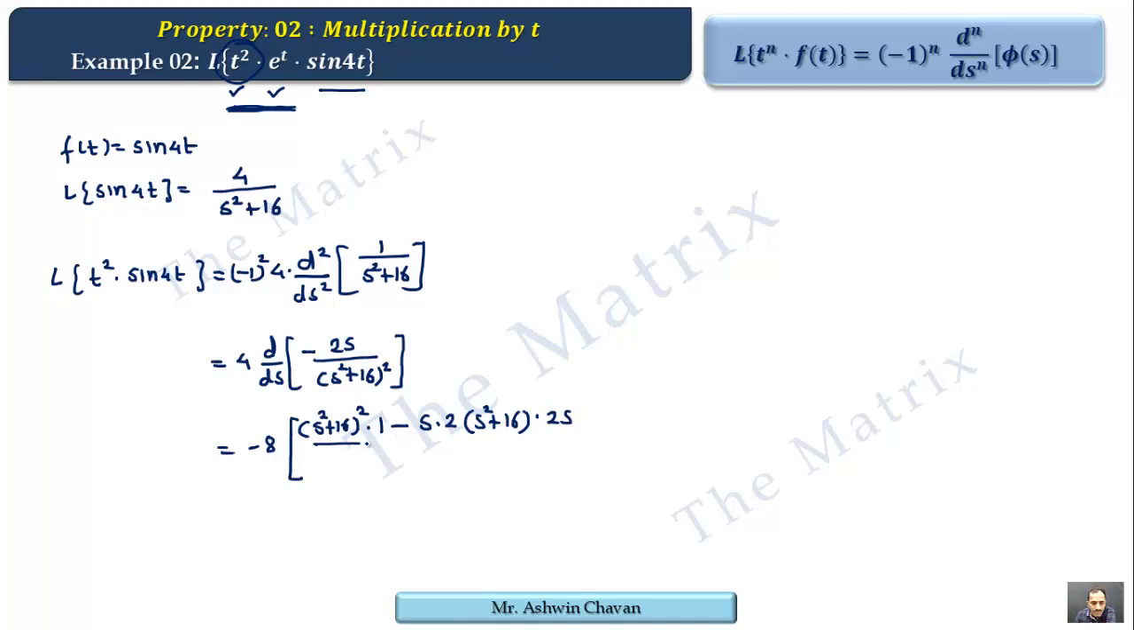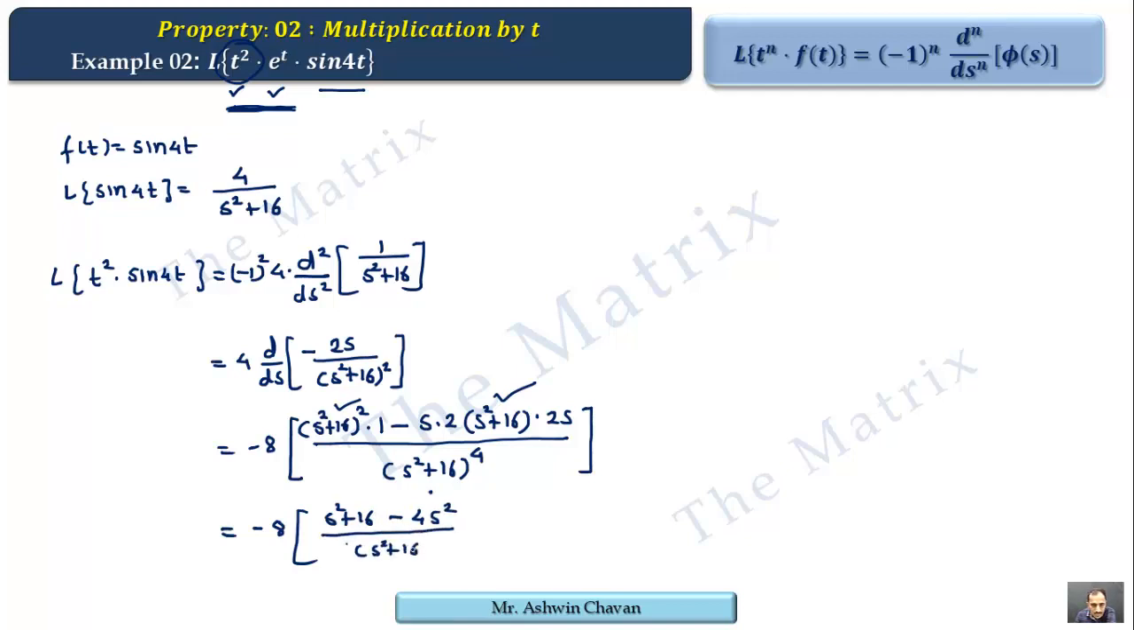So this way we can differentiate, and denominator square, that is s square plus 16 square, but it's already square, that's why power 4. You can see s square plus 16 is available in this term, s square plus 16 is available in this term, and also at denominator. It can be cancelled throughout at least one bracket, so we get minus 8. So one of the s square plus 16 is remain here, minus 4s square only upon s square plus 16 cube.